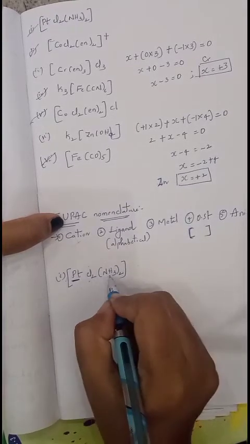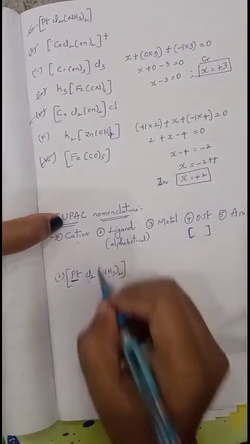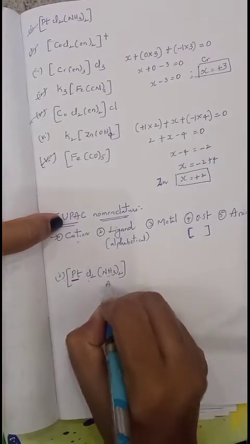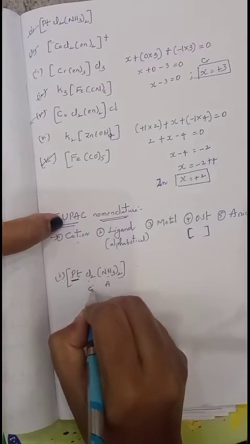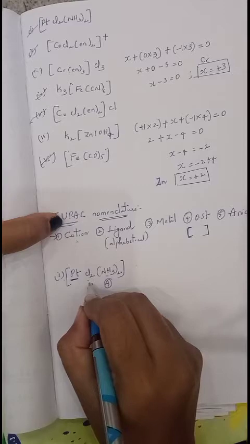That is chloride and amine. Both are present. First go through alphabetical order. One starts with A, one starts with C. So which comes first? A. What is its name? Amine. Amino. It is chlorido.